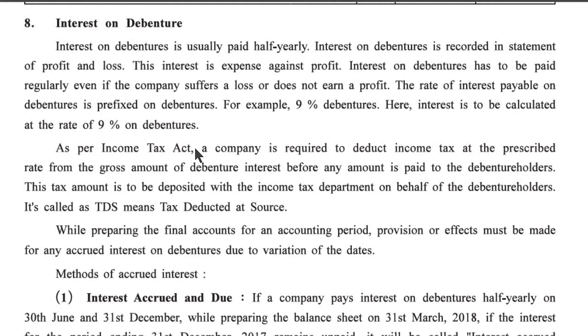As per the Income Tax Act, a company is required to deduct income tax at the prescribed rate from the gross amount of debenture interest before any amount is paid to the debenture holders. This tax amount is to be deposited with the Income Tax Department on behalf of the debenture holders. It is called TDS, which means tax deducted at source.